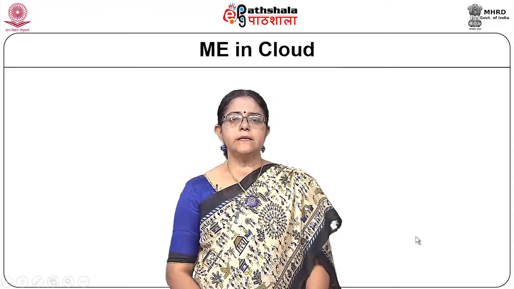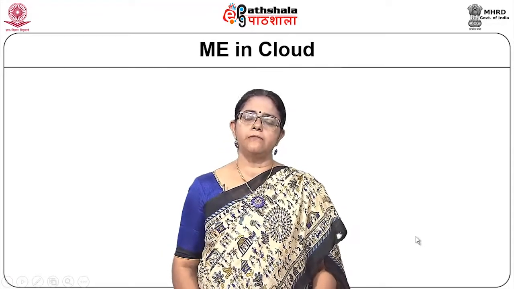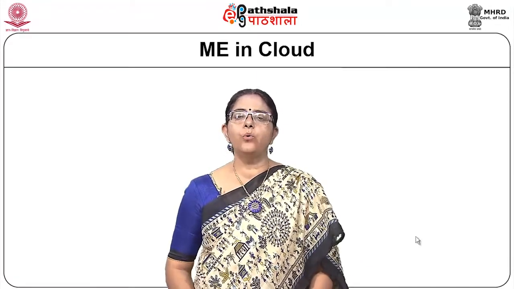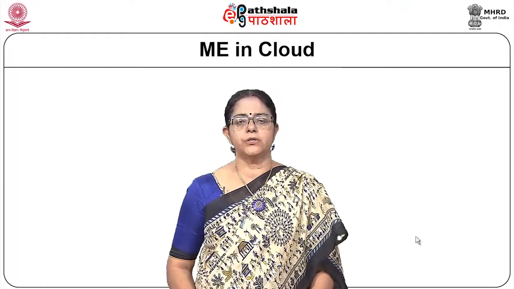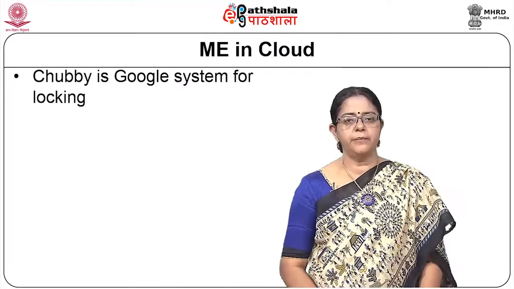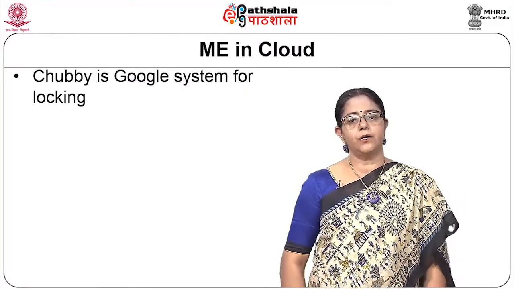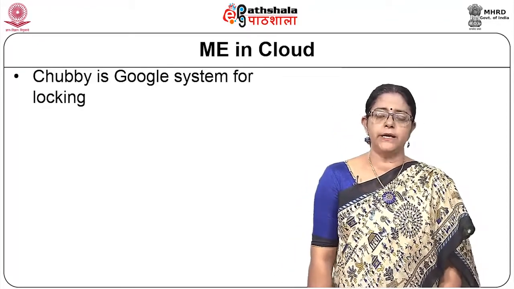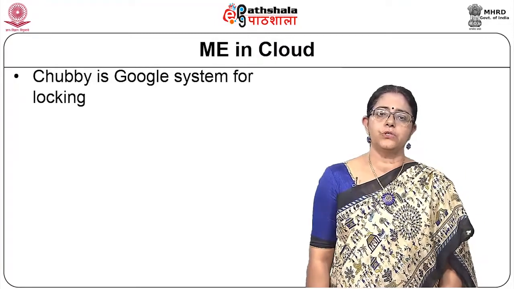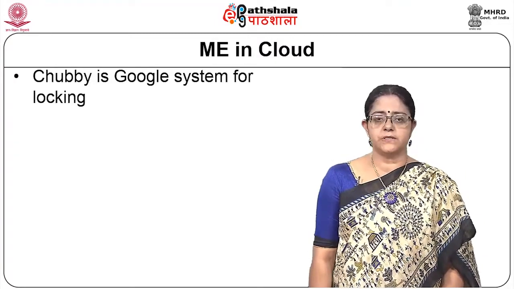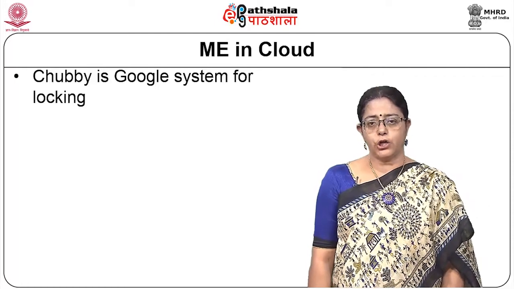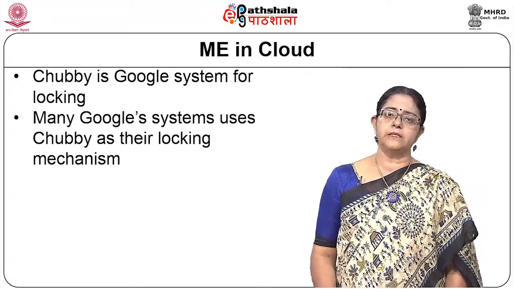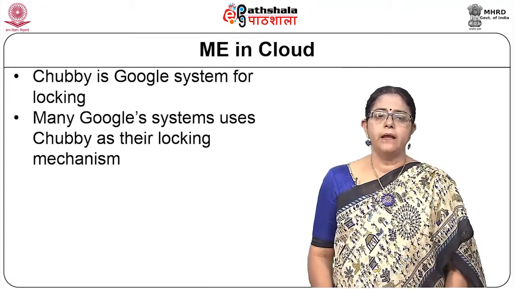So, this is how our environment works, and let us now look at who uses mutual exclusion in a cloud environment. Chubby is a Google tool which is extensively used by various processes for its locking mechanism.